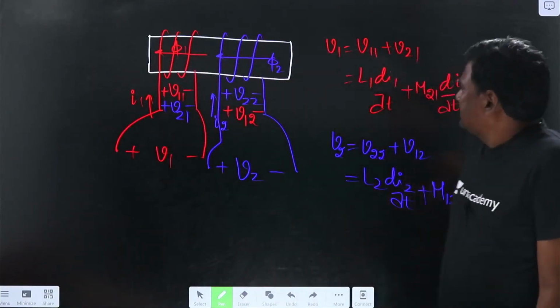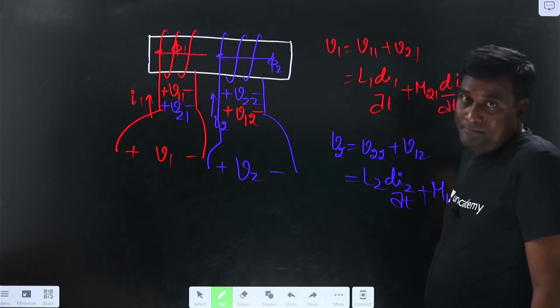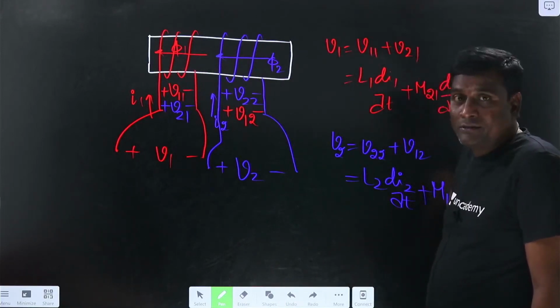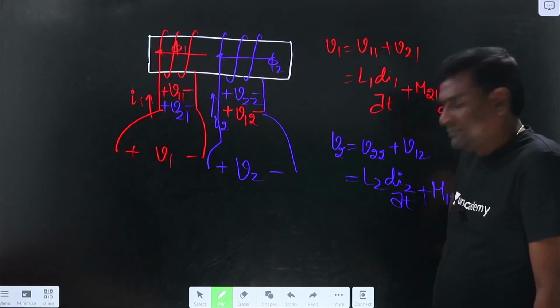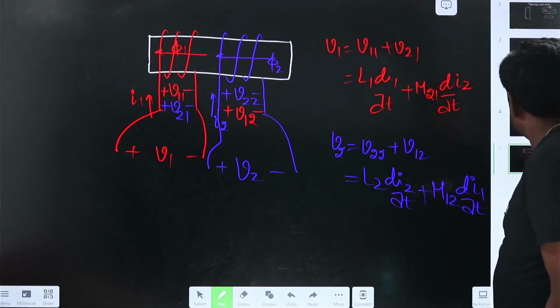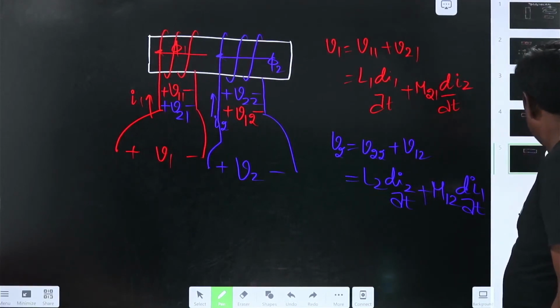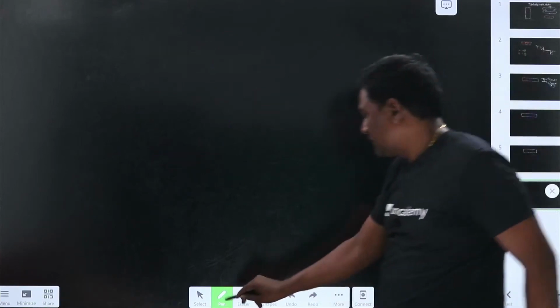Now next thing, this is fine. Now let me take the same coils and let me keep dots. I don't know whether a copy function is there in this or not. Okay, let me draw.